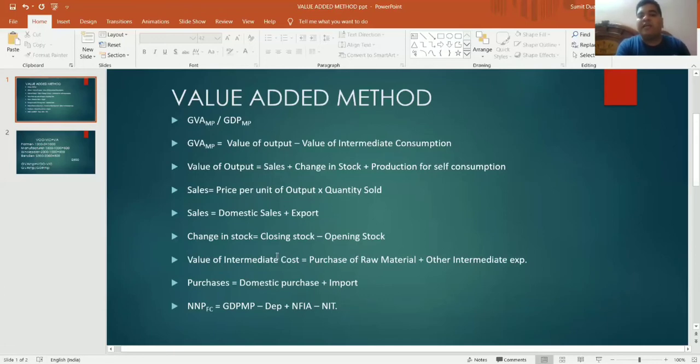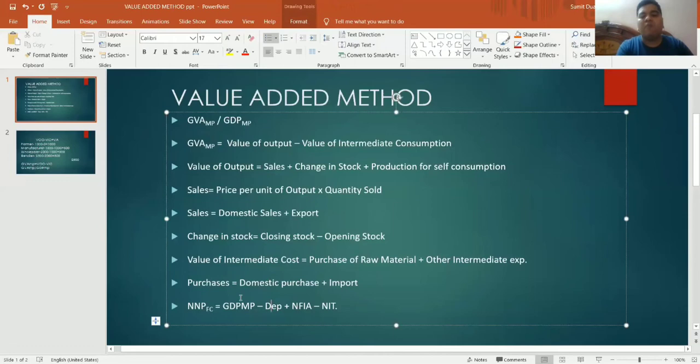तो वैल्यू ऑफ इंटरमीडिएट कॉस्ट में जनरली वी इंक्लूड परचेज ऑफ रॉ मटेरियल, बट इट ऑल्सो इंक्लूड्स अदर इंटरमीडिएट एक्सपेंडिचर, जो भी हमारे एक्सपेंडिचर है, लाइक एक्सपेंडिचर ऑन इलेक्ट्रिसिटी, expenditure on transportation, that all covers under the intermediate cost. That is the thing that we have to keep in mind. And when I talk about the purchase of raw material, we can also say purchases. And raw material or intermediate, either we can purchase it from our country or from rest of the world, which is called import.